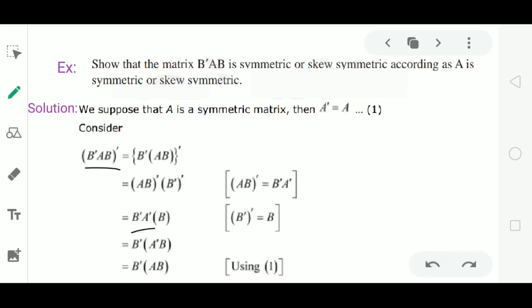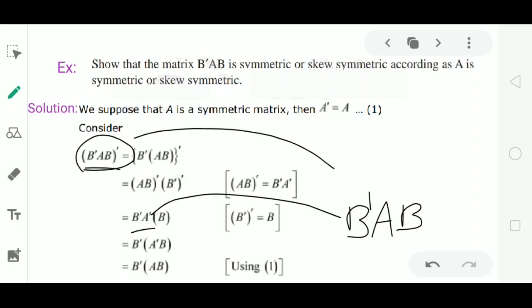Also observe here we have the result A dash equal to A. Then substitute A dash as A in this RHS. We get B dash A dash B as B dash AB. What we got? B dash AB whole dash is equal to B dash AB. This is the condition of a symmetric matrix: transpose of the matrix equal to the matrix itself. This proves that matrix B dash AB is a symmetric matrix if A is symmetric.